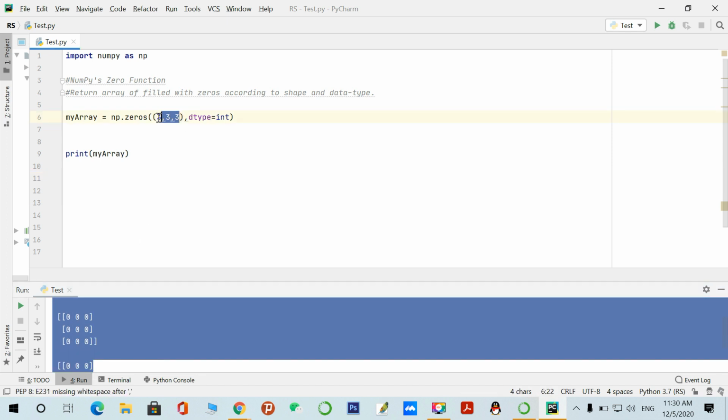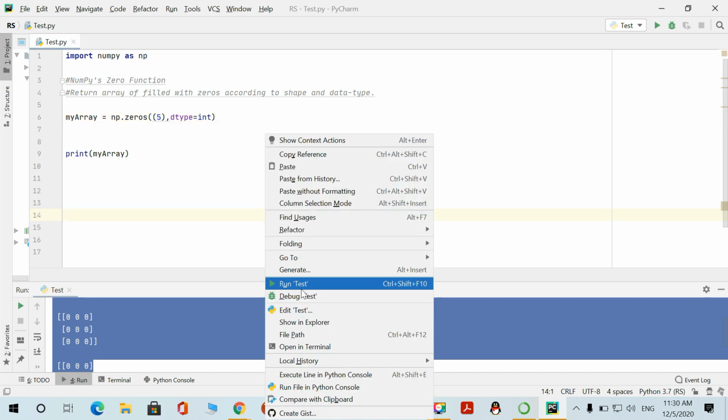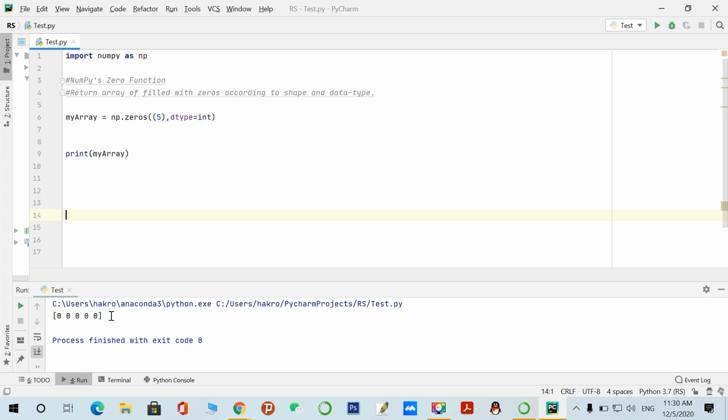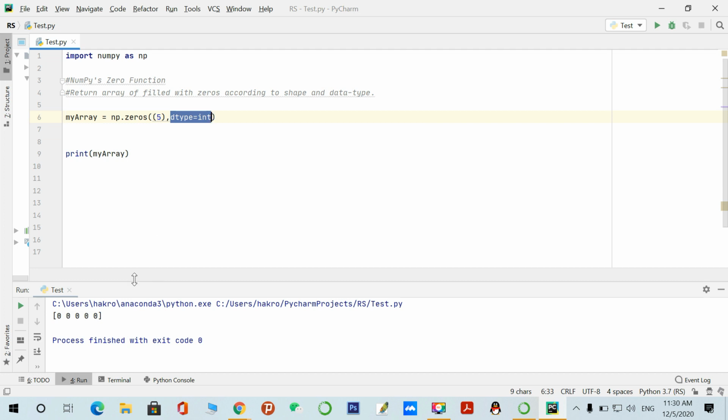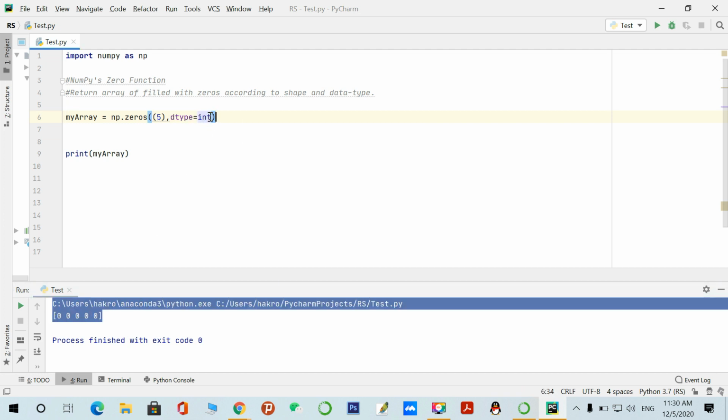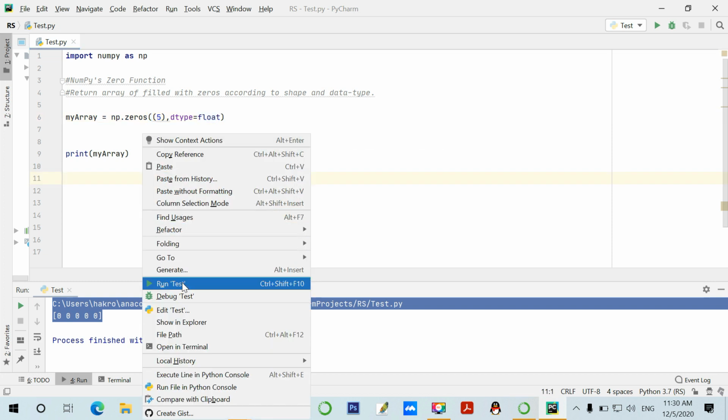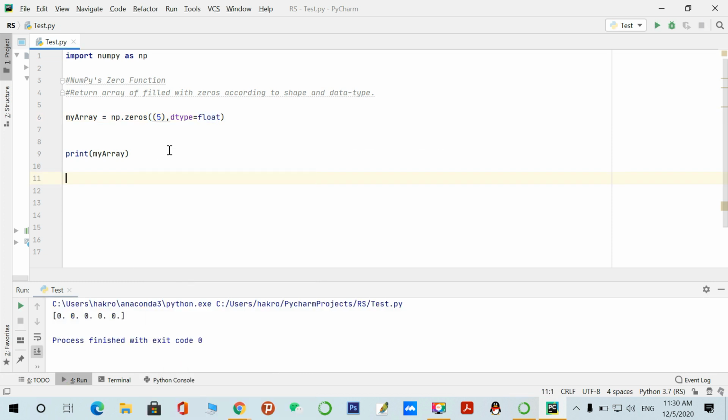I am creating just 5, so this is a one dimensional array. So it's all about creating arrays filled with zeros. If you want to change the data type, the values will be integer or float, like this. Yeah, that's it.